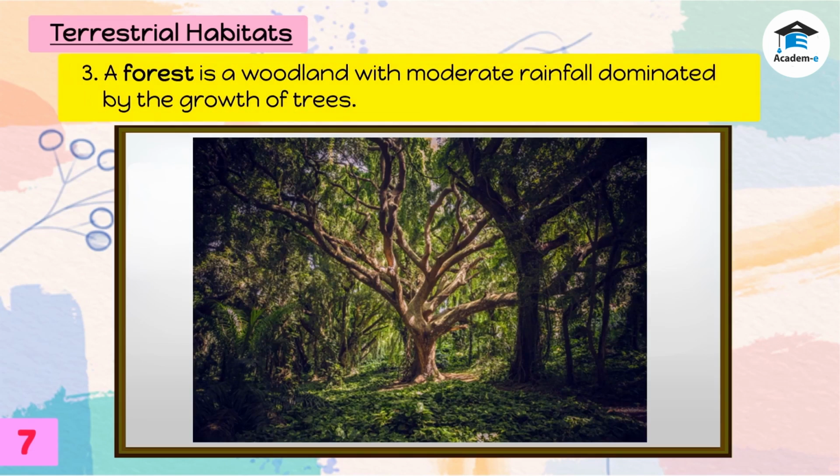A forest is a woodland with moderate rainfall dominated by the growth of trees. Animals that live in this place are mostly wild animals and birds because it is the place for them to get their food and reproduce their kind.